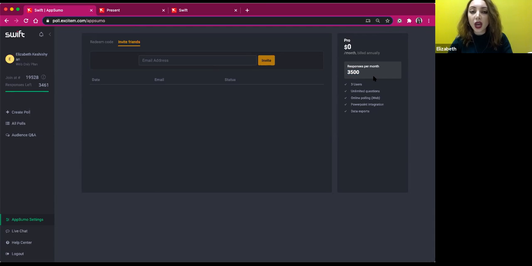So if we just invited 1 person and there is us using the account, these responses will be halved: one half will be used for our account, another half for their account. If we add a 3rd person, then the responses will be divided into 3 equal parts. Basically, this is how you work with the invite friends settings.